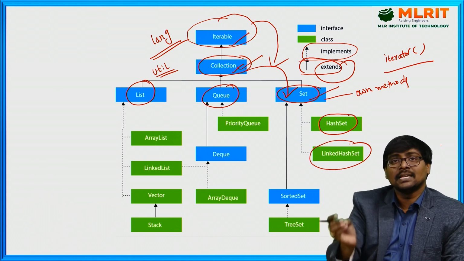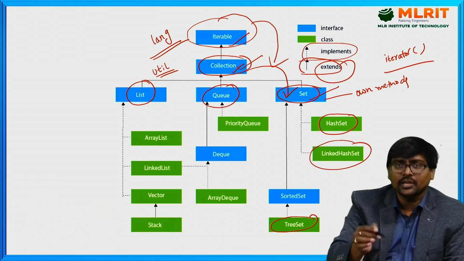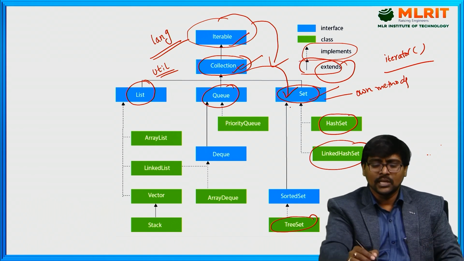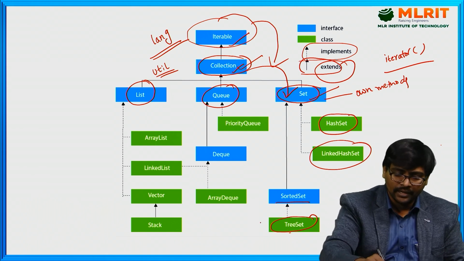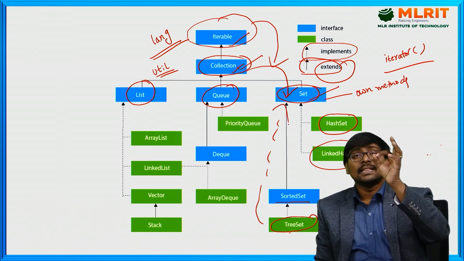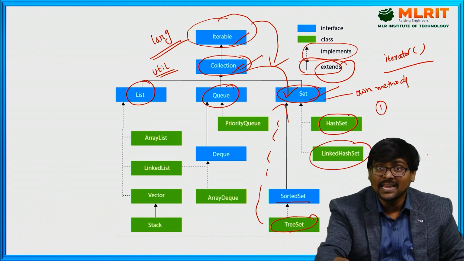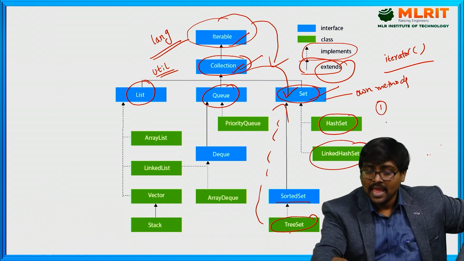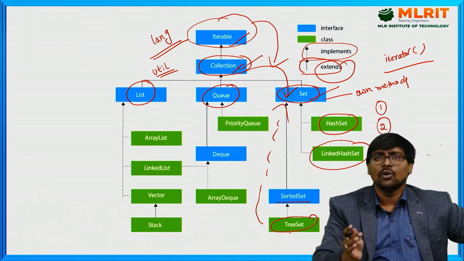This class implements the methods of the Set interface. TreeSet. Anyway, Set has one child interface, SortedSet. TreeSet implements SortedSet. Internally, TreeSet implements Set also. Now finally, the Set interface is implemented by three classes: HashSet, LinkedHashSet, and TreeSet. What is the difference?